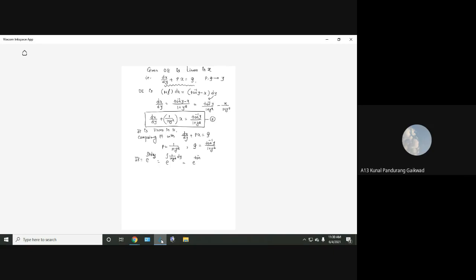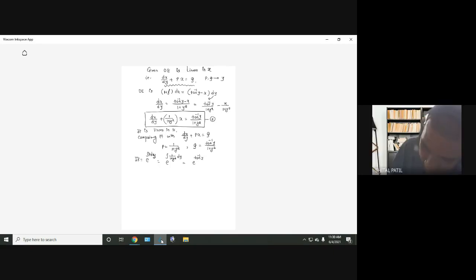It should be dy, not dx, since y is in the denominator. If it is dx, then we will not be able to integrate. If two different variables are there, the integrand is a function of y and integration is with respect to x, not possible, right? So the integrating factor obtained in the second step is e raised to tan inverse y.